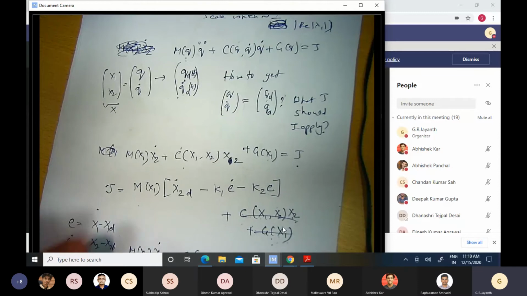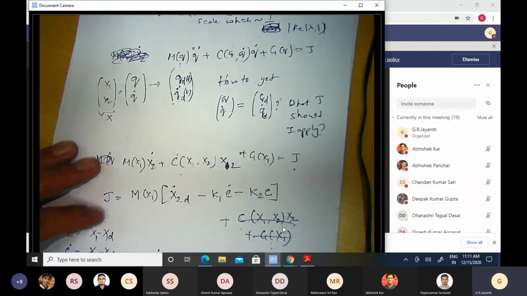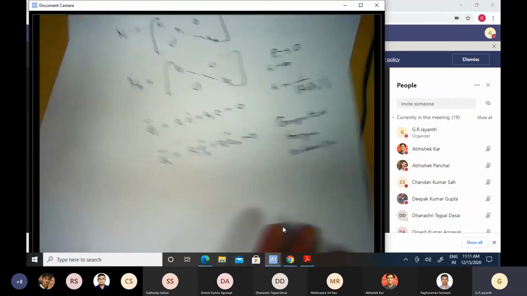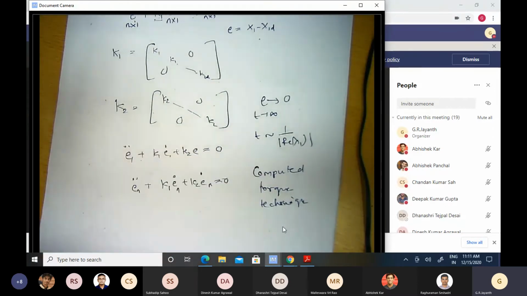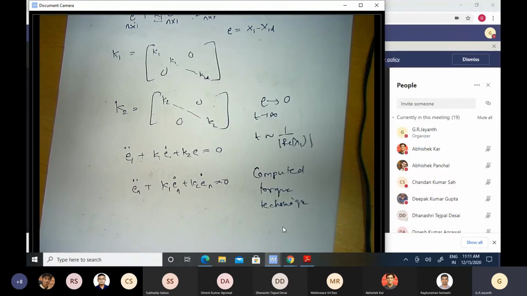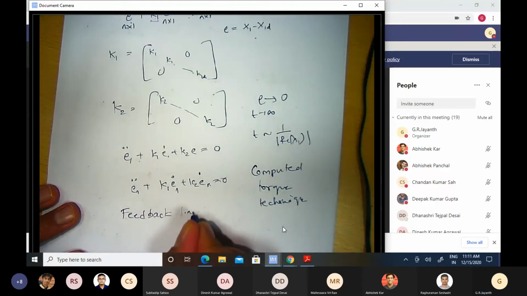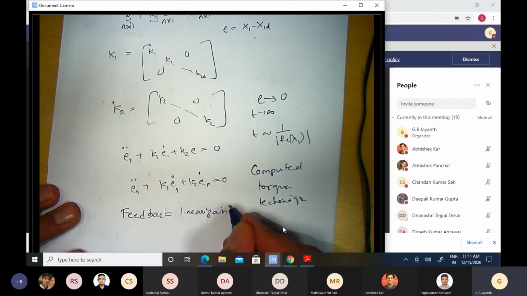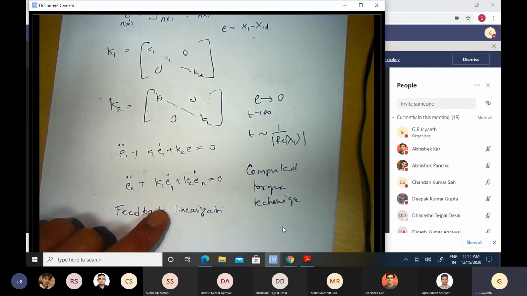So we computed this torque and applied it to this particular problem in order to get the error to go away as a function of time. So this is called the computed torque technique. I also want to mention in this connection that the computed torque technique is actually a subset of a more general approach to cancelling this nonlinearity and getting the error dynamics to go to zero in the desired form. This is called feedback linearization. So the computed torque technique is one manifestation of feedback linearization.